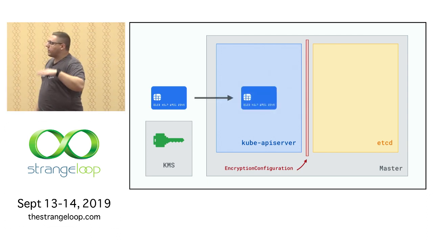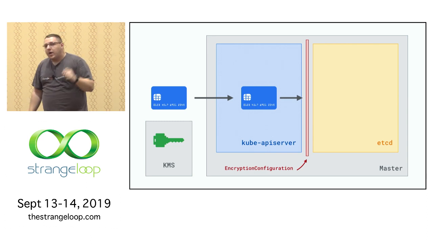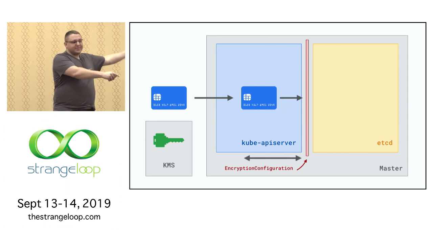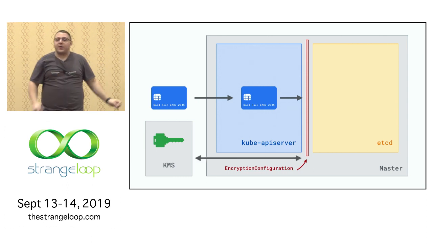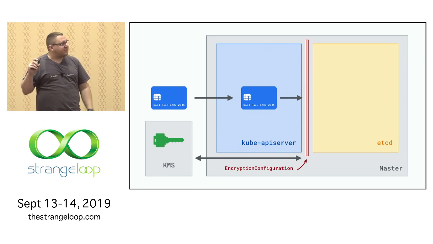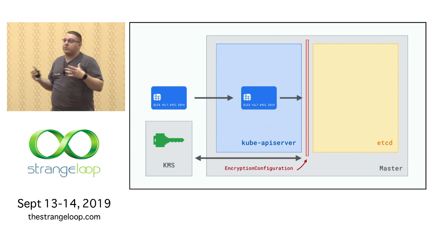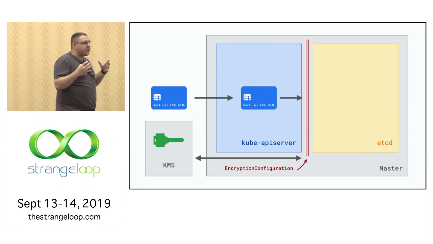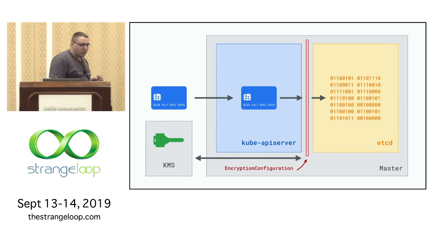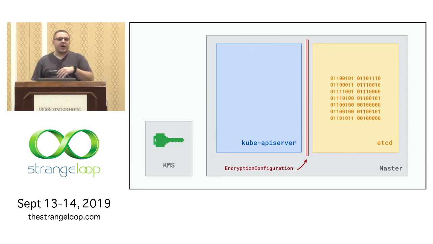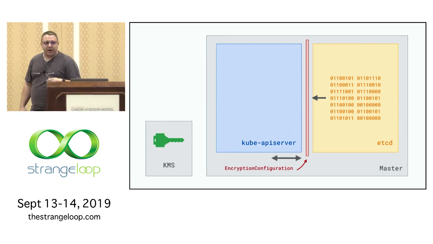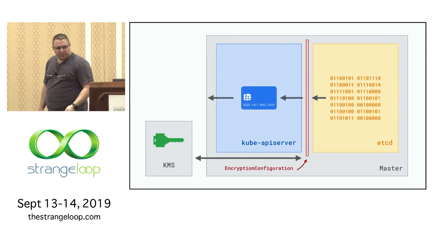We're going to take our plaintext data and give it to the Kubernetes API server. The Kubernetes API server is going to give it to the encryption config. The encryption configuration is going to say, cool, here, plugin, take this data and do what you do with it. I have written a plugin that does ROT13, because you could do that. It's not really secure, but that plugin is really, really versatile. You can do any type of encryption or any type of cipher suites that you want. You return the ciphertext data that gets written to etcd. To reverse the process, it's just the opposite. You take the encrypted ciphertext data, you give it to the encryption configuration, which takes it to the KMS provider. The KMS provider gives it back, which gives you back your plaintext.